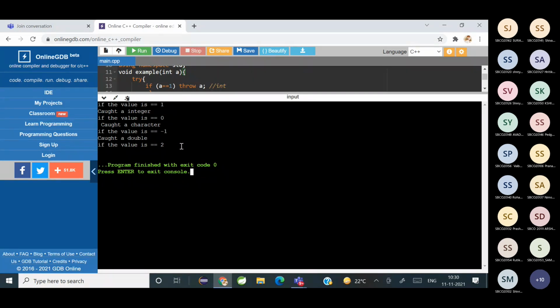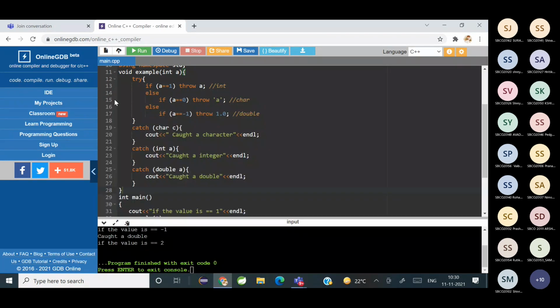Can you see the output? No, because we didn't write a catch block for it. So this is how you have to write a catch block. You can have multiple catch blocks, and the exception will be caught by the appropriate catch block. समझ में आया? Is it clear? Yes.